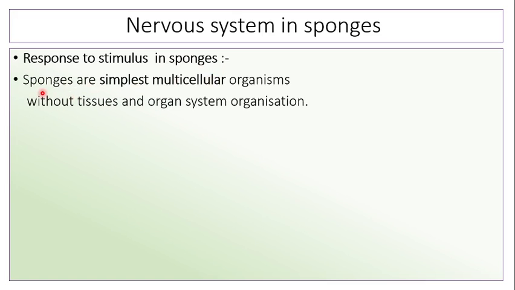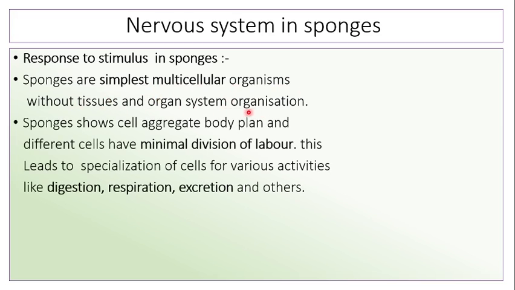different ways. Sponges are the simplest multicellular organisms without tissue and organ system organization. Sponges show a cell aggregate body plan, and different cells have minimal division of labor. This led to the specialization of cells for various activities like digestion, respiration, excretion, and others.